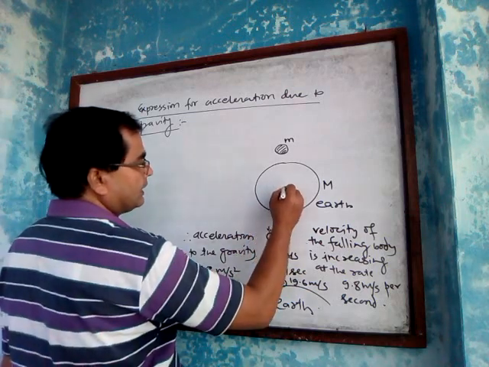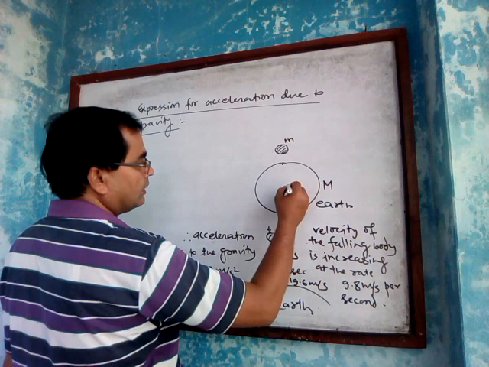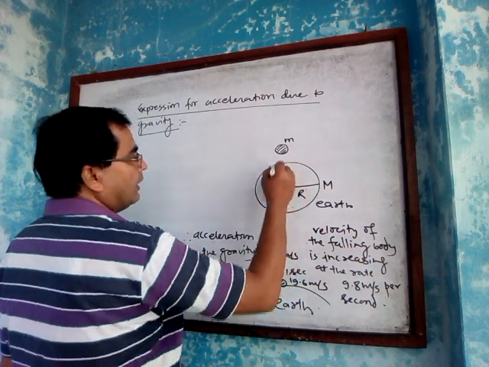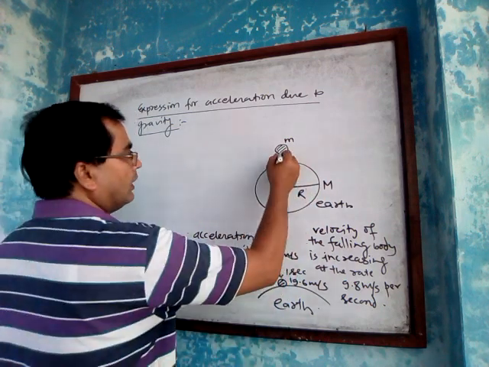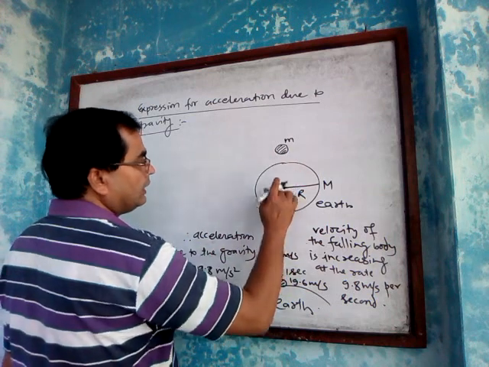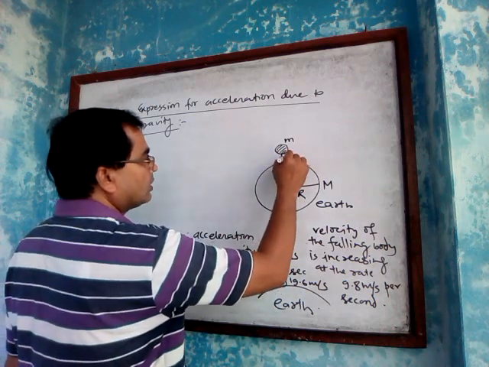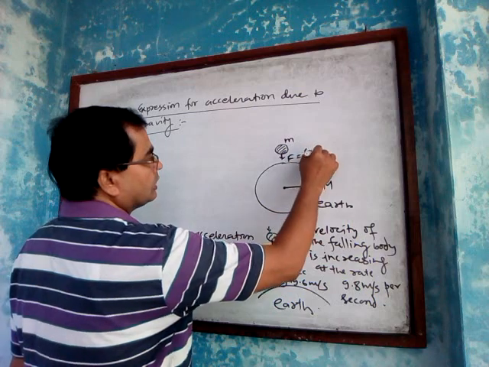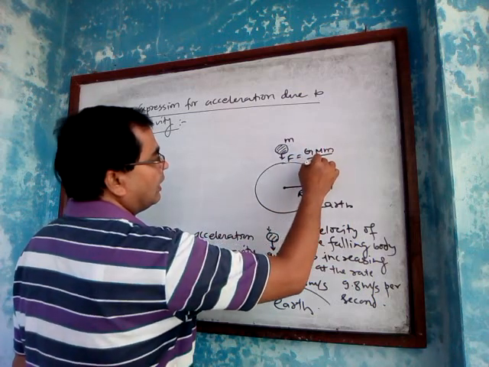The earth's radius is R. When it is allowed to fall, the earth is pulling it by the force of gravity, GMm by R square.